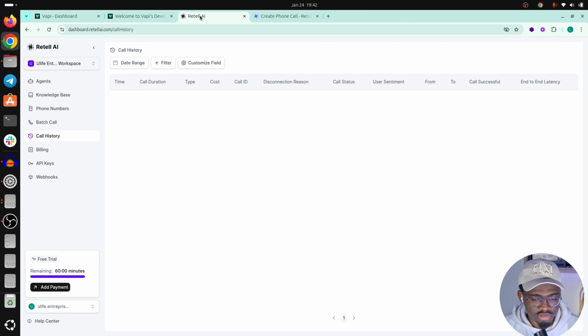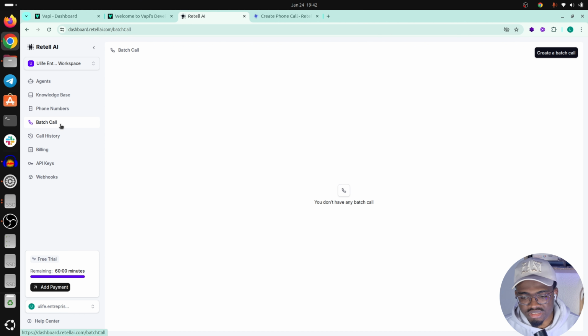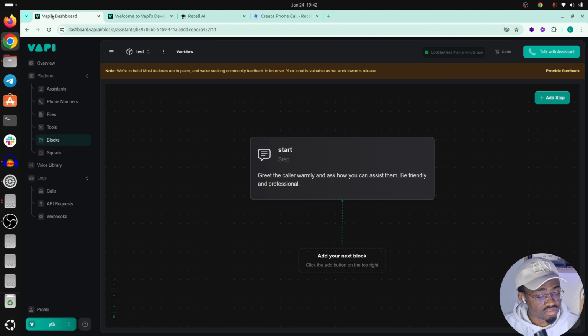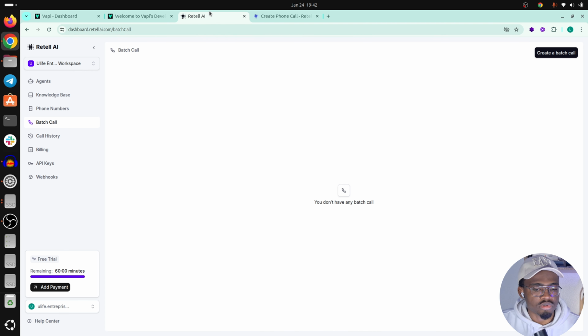For example, I thought about the batch call, where you can just import a list and call them spontaneously. Something I forgot to mention is that on Retell, you can call 20 numbers simultaneously, and on VAPI, it's actually capped at 10. That's a huge difference as well, based on the scalability that you want to achieve with your platform or with your tool. And in terms of billing, as I mentioned,